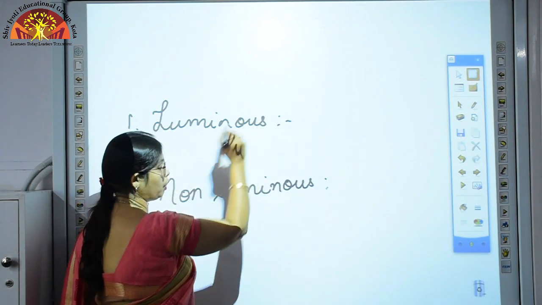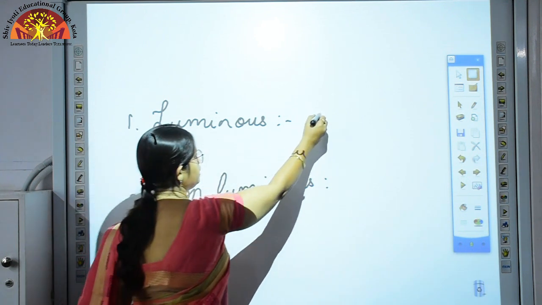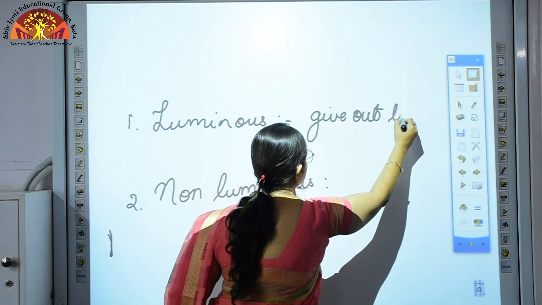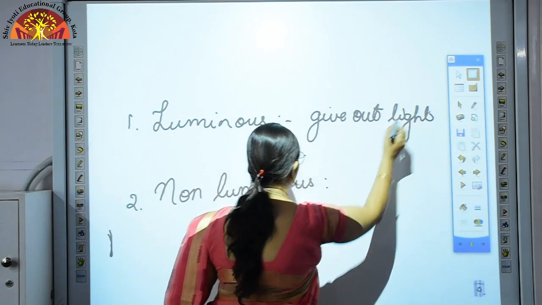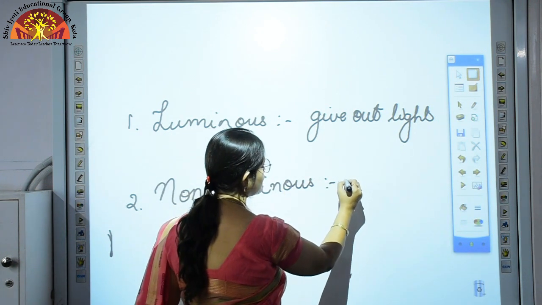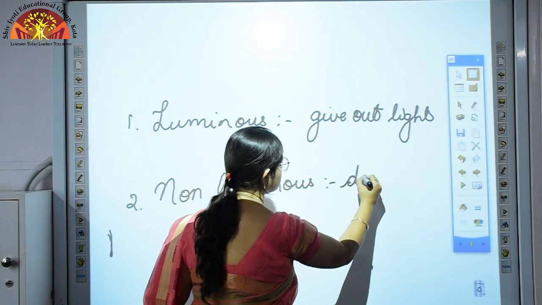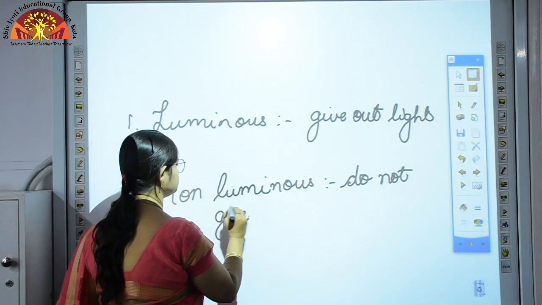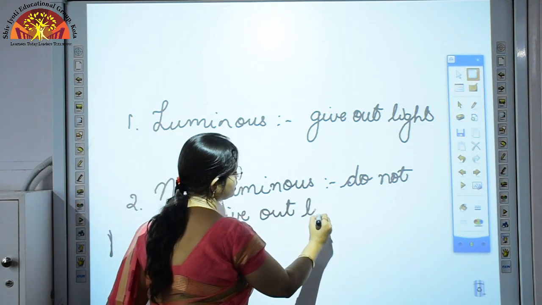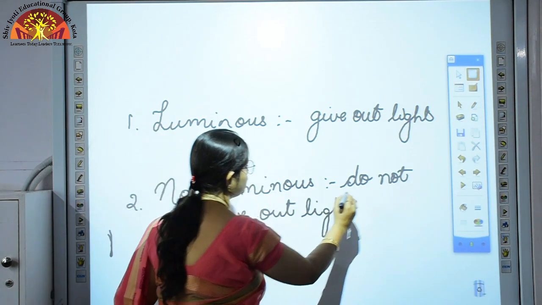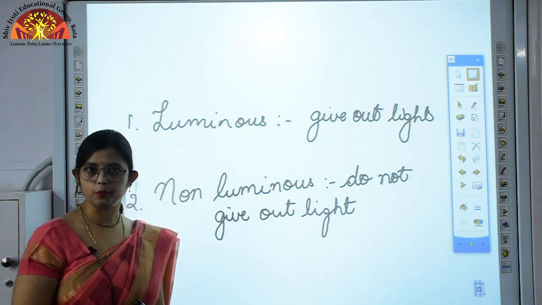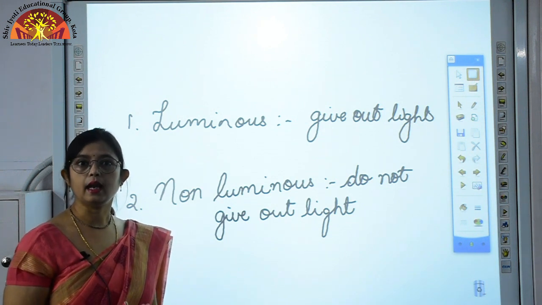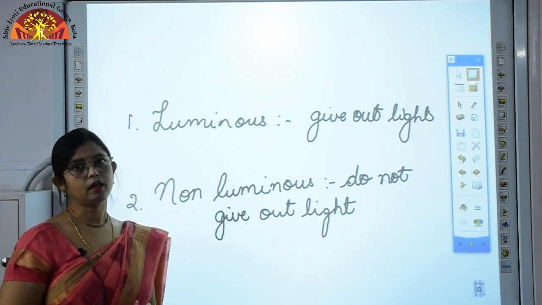Here the objects which give out light are luminous. These objects give out light. And the objects that do not give out light, these types of objects are non-luminous. Now, can you give some examples of luminous objects? Yes, bulb, tube light, lamp, diya, all these are luminous objects.